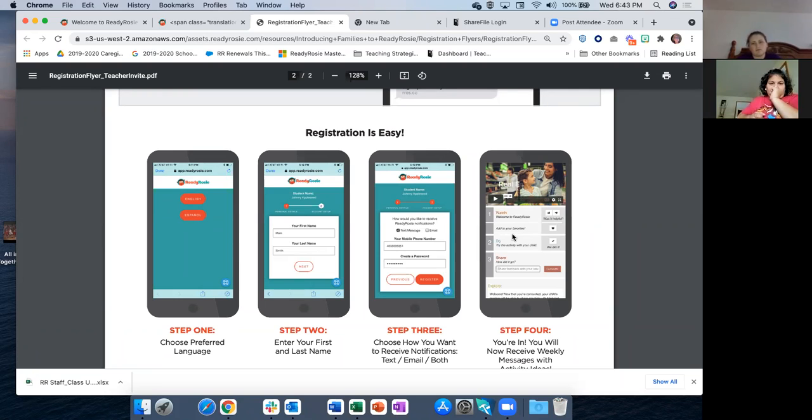And the very first email I get is, my parent tried to register and it said they needed a code. That means that they are trying to register through the app and they don't need a code. They cannot register through the app. So tell them to register through that text or email, and then they can use the app to explore the library. Okay, so that's just a little probably unprofessional sideline, but I just wish they would take it off the App Store if they're not going to update it, but they didn't ask me.